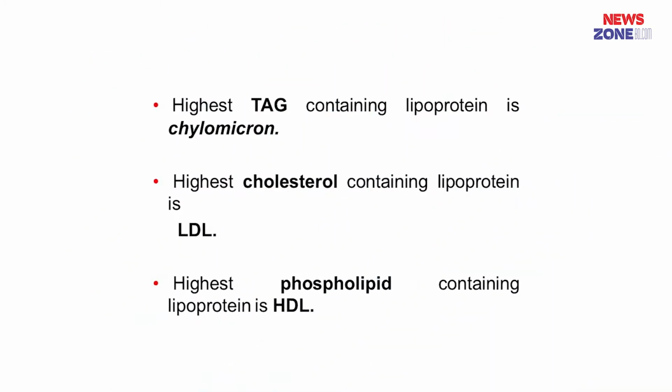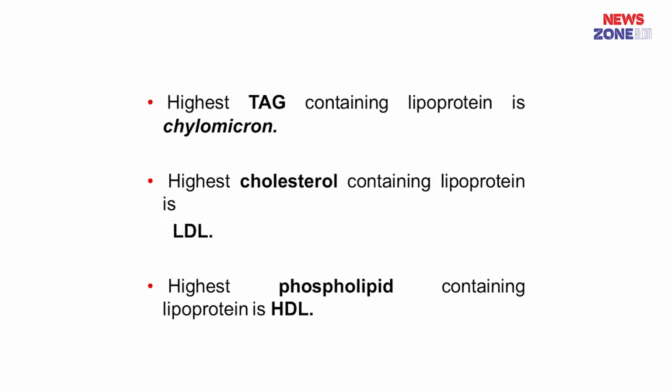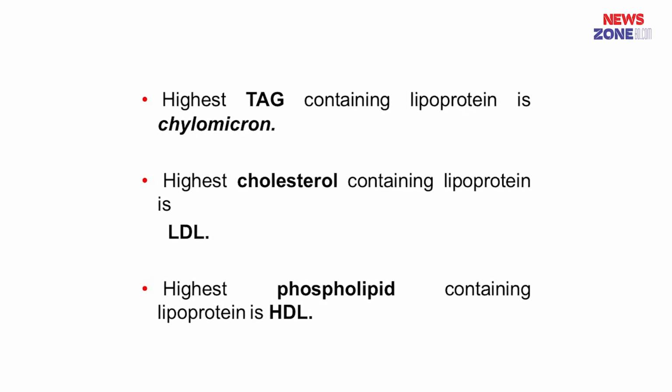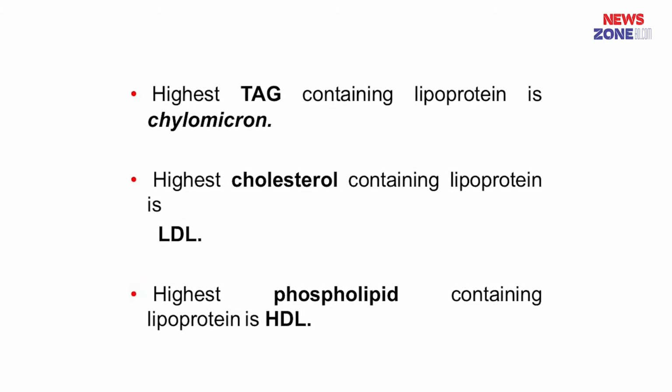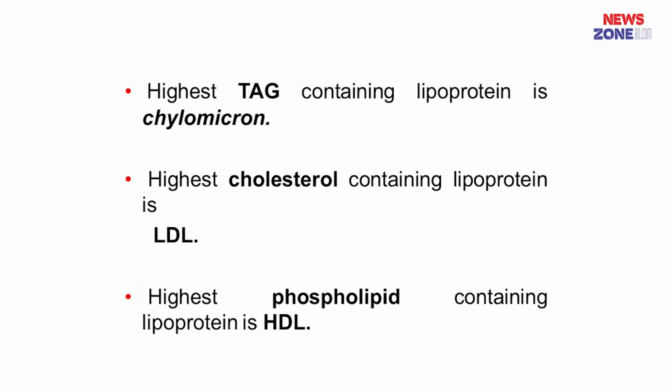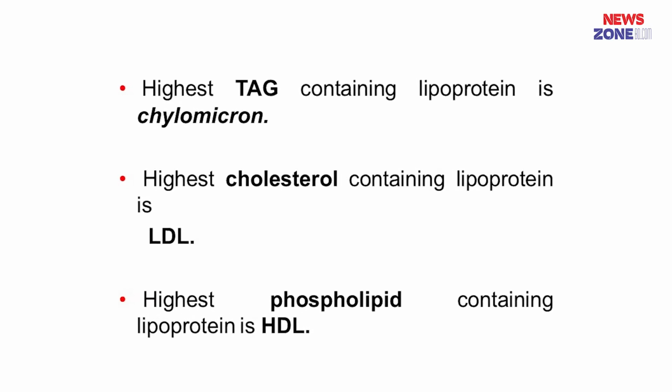And last one is high density lipoprotein. It contains more phospholipid than cholesterol, and the phospholipid content of HDL is 44%, and it comes from liver.